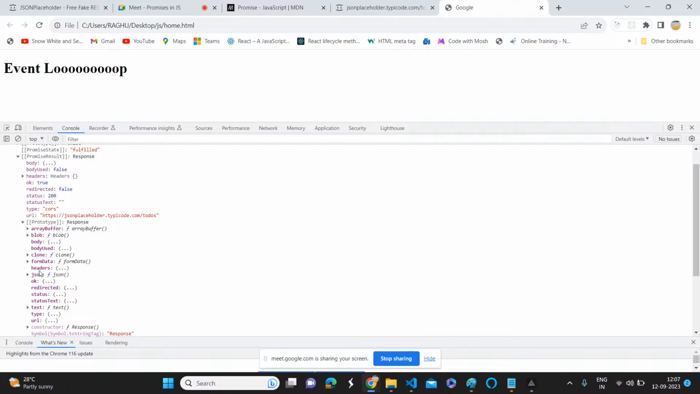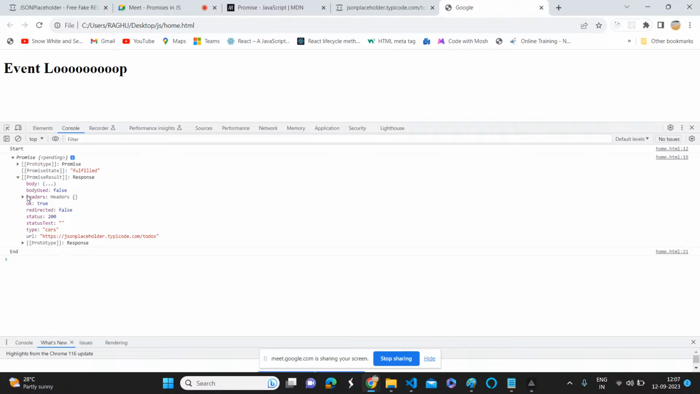JSON. Are you able to see or not? Yes, sir. Okay, I will tell you what prototype inheritance is and why it is showing, but right now just understand that we have a state object, that is the promise state. Another one is the promise result. The state will be pending, fulfilled or rejected, and here the response.